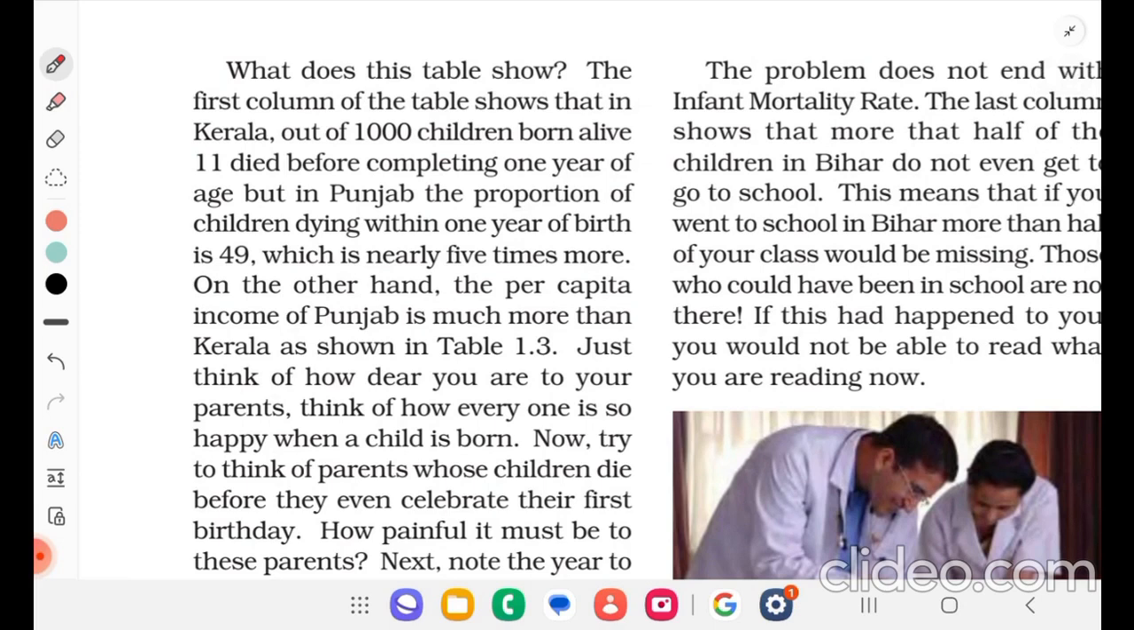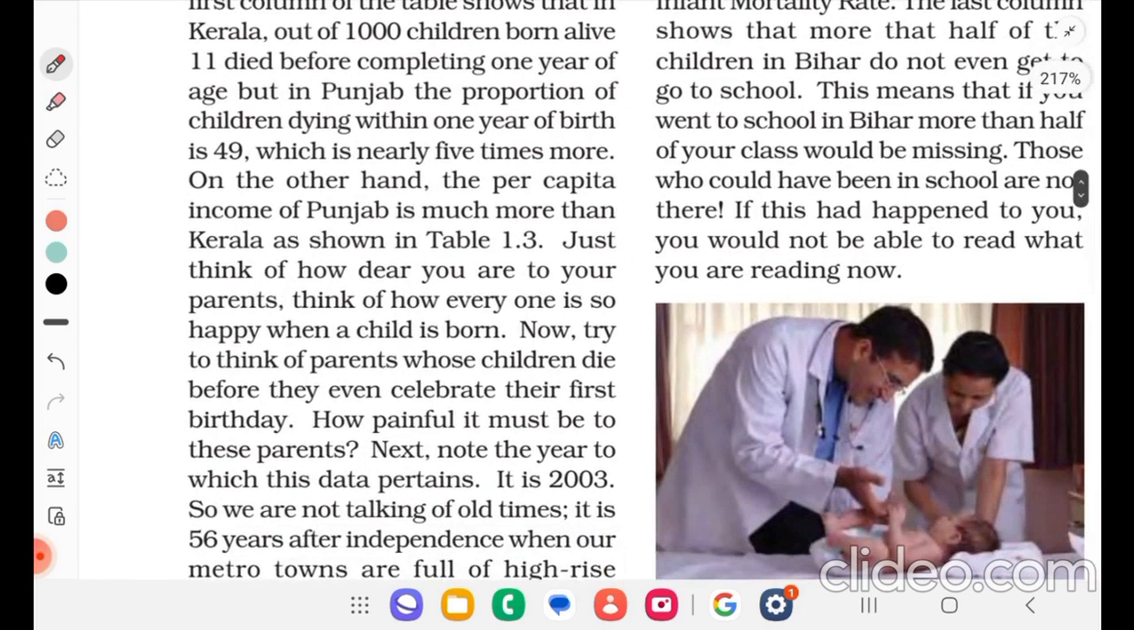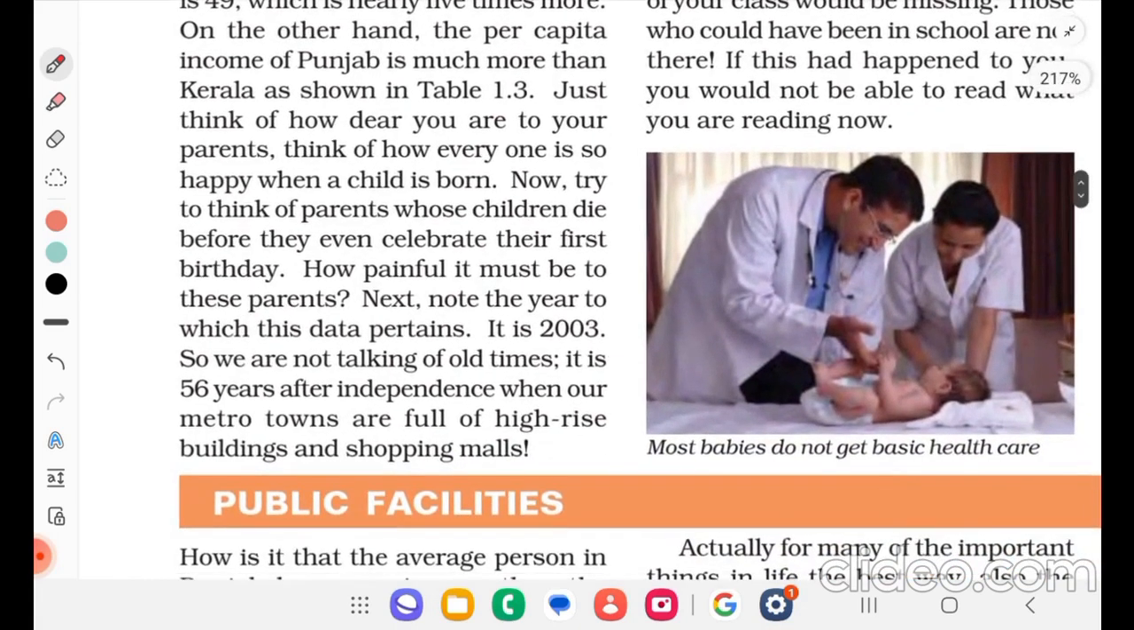Just think of how dear you are to your parents. Think of how everyone is so happy when a child is born. Now try to think of parents whose children die before they even celebrate their first birthday. How painful it must be for these parents. And next, note the year to which this data pertains. It is 2003. So we are not talking of old times. It is 56 years after independence, when our metro towns are full of high-rise buildings and shopping malls.